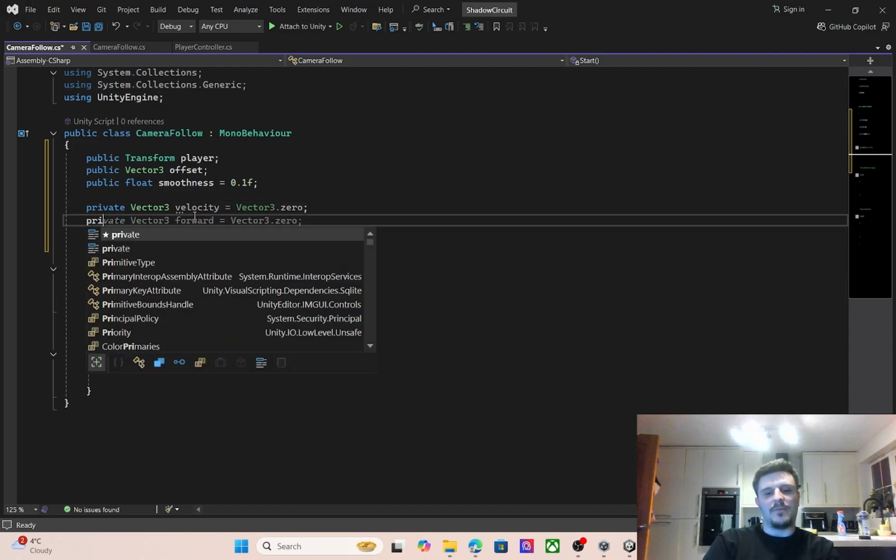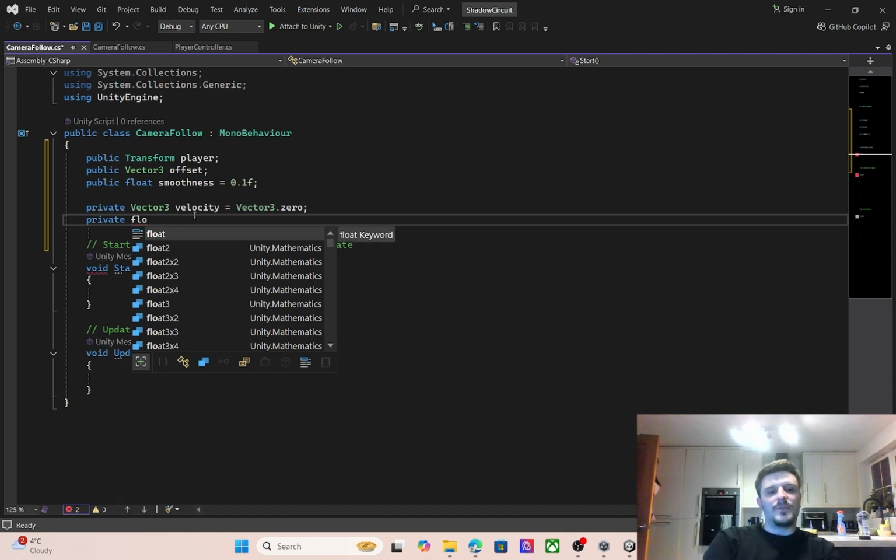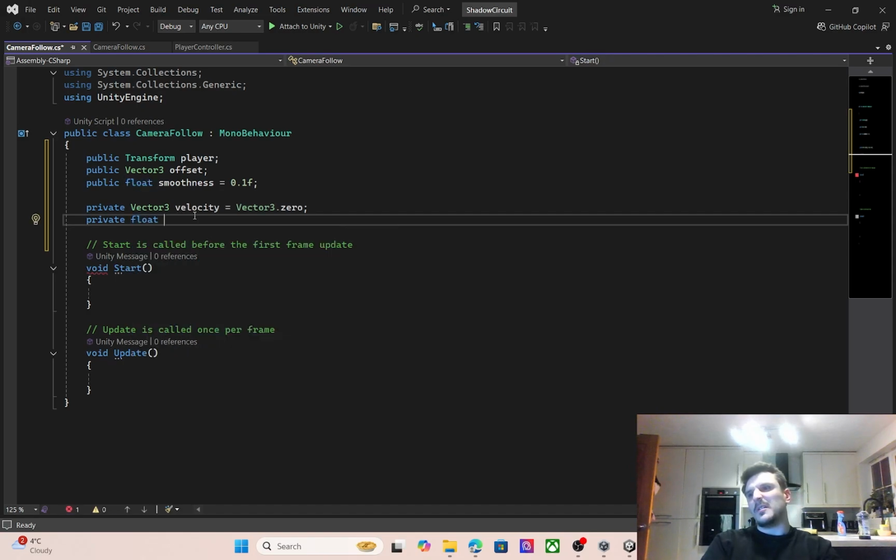And then just in case it does store it, but it stores it in a weird way, I've had this thing before where we need to almost fix the camera's position. So we need to write a private float, and we could call it fixedZ, and this will store essentially the position of the camera.